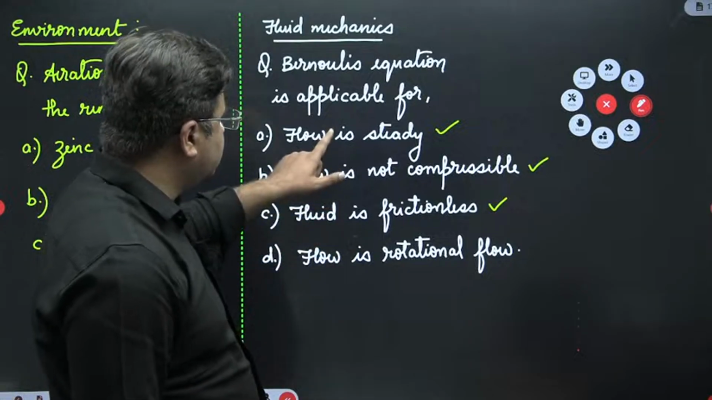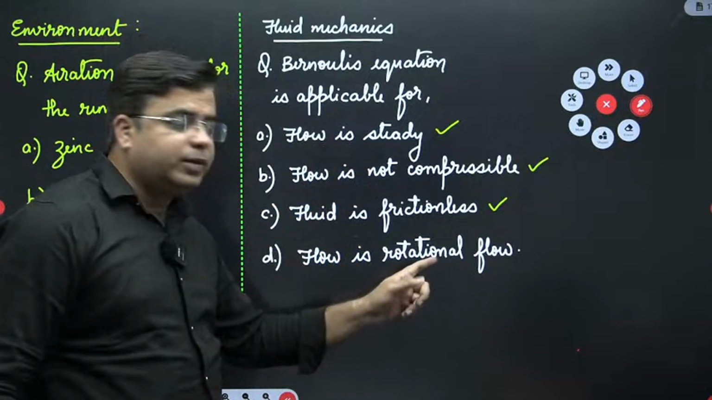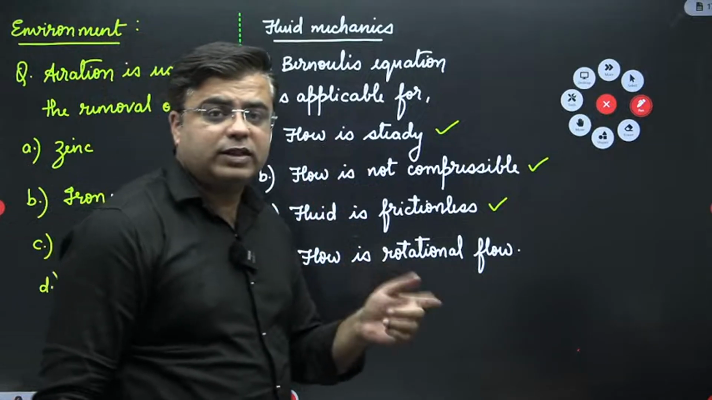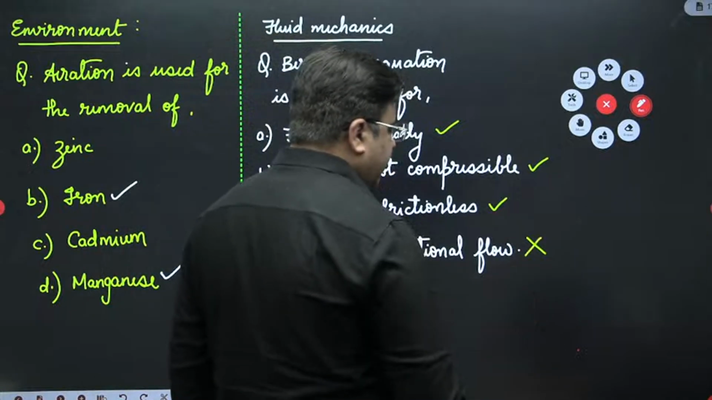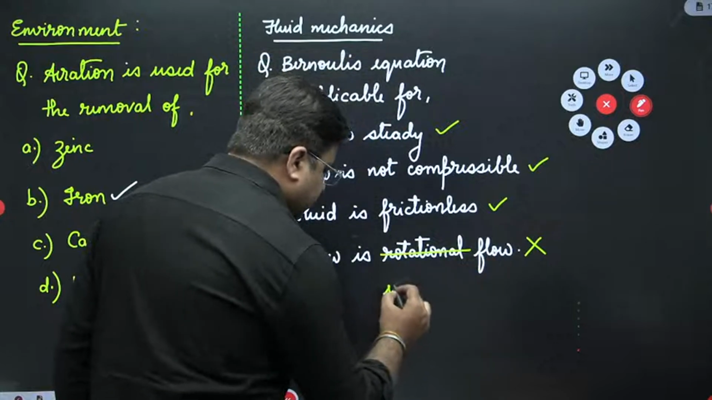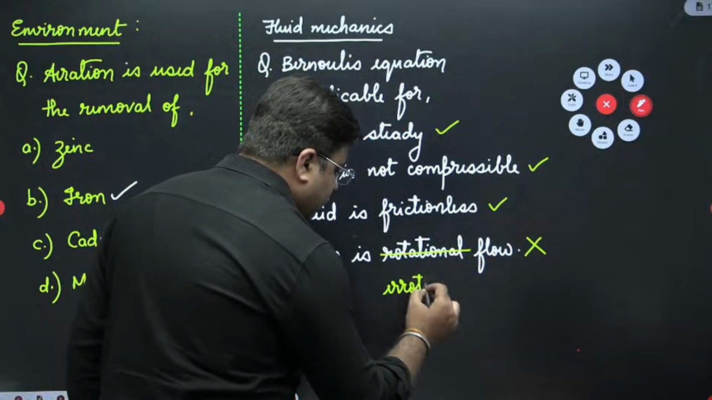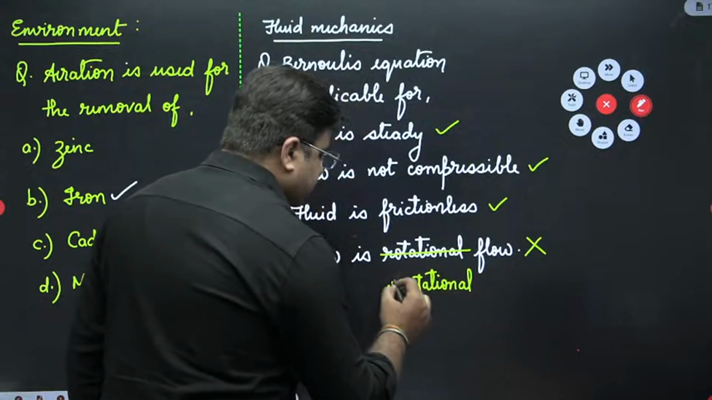So for this question, options A, B, and C are the correct options, right? The flow has to be irrotational flow in which Bernoulli's equation is applicable. So this statement is absolutely incorrect. Instead of rotational flow, the flow has to be irrotational. For irrotational flow, Bernoulli's equation is applicable.